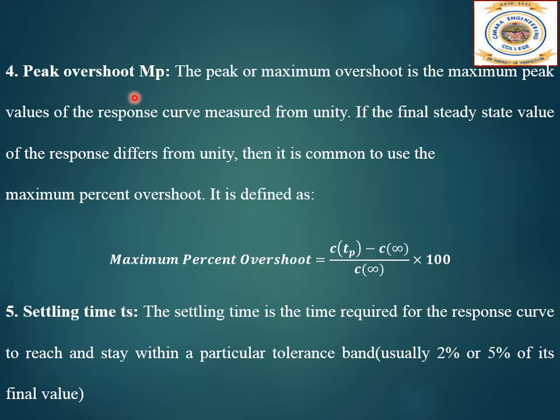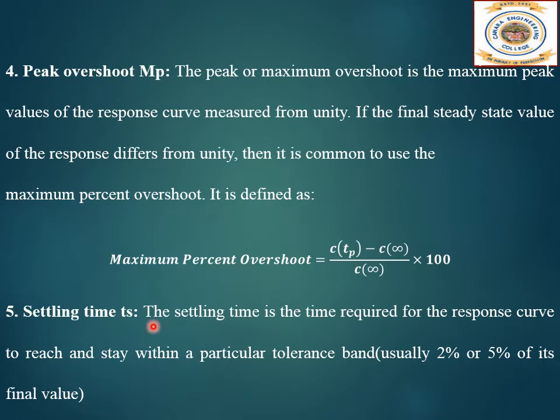Next, peak overshoot MP. The peak or maximum overshoot is the maximum peak value of the response curve measured from unity. If the final steady state value of the response differs from unity, then it is common to use the maximum percent overshoot. It is defined as C of TP, this is the value here at the peak time, minus C at infinity, the final steady state value, divided by C at infinity, into 100.